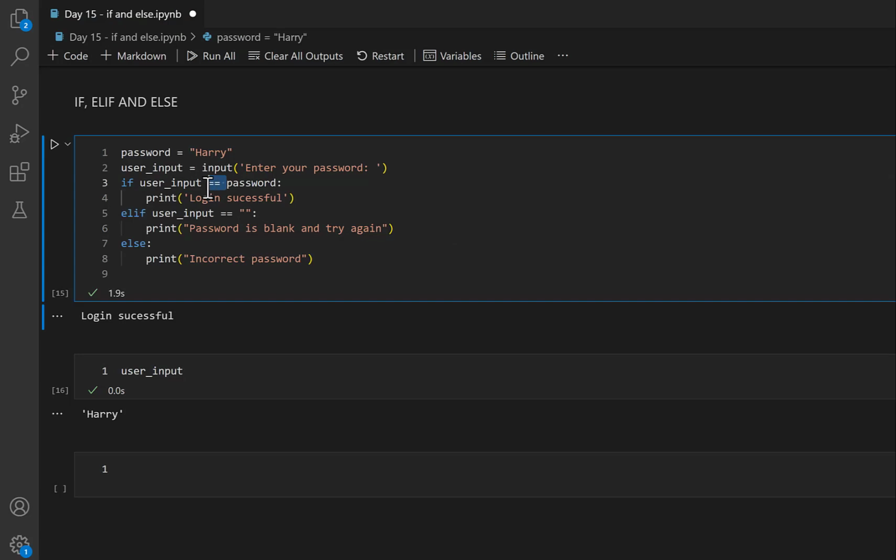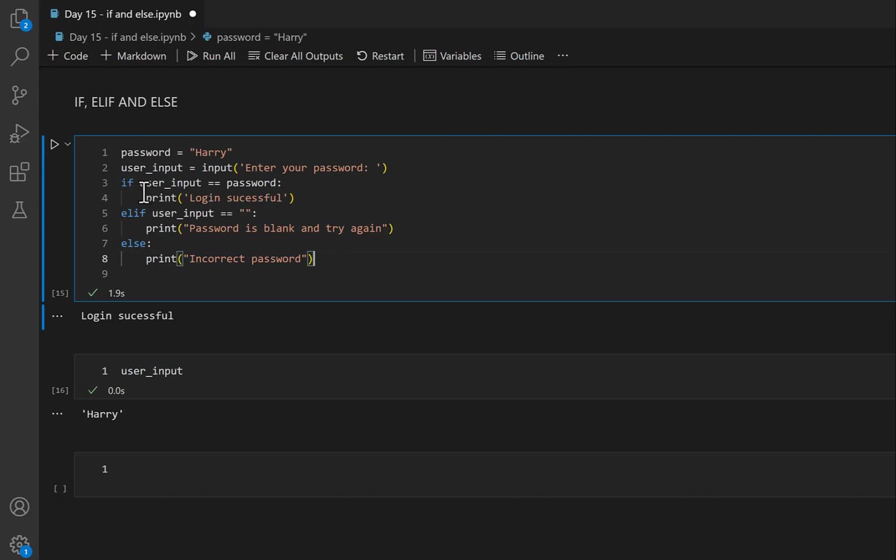You know about the operators, you know about the string, you now know how to take an input, and you know about the variables. So if, elif and else is just a new thing. You have to use this colon. Those are mandatory. Those are the rules. And you have to follow the indentation. That's also a rule. And basically this conditional operator is using logic.